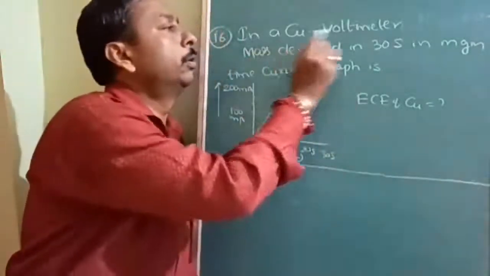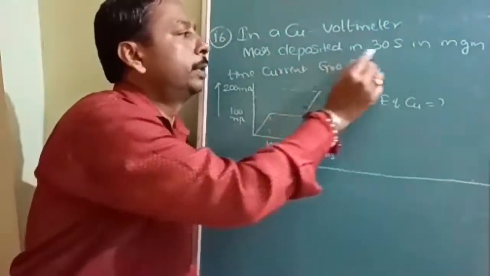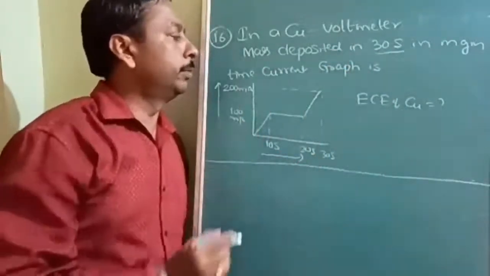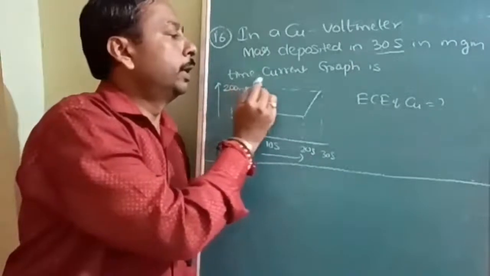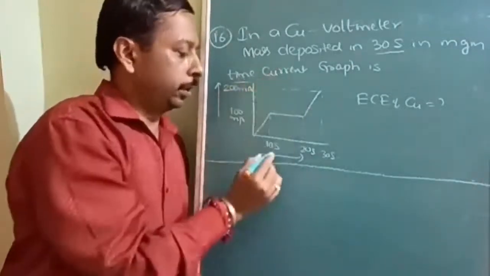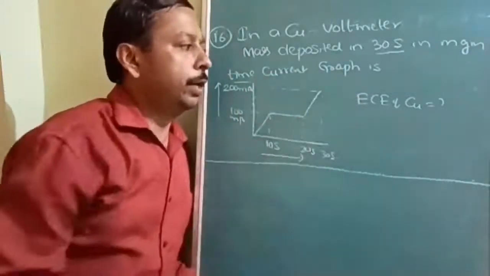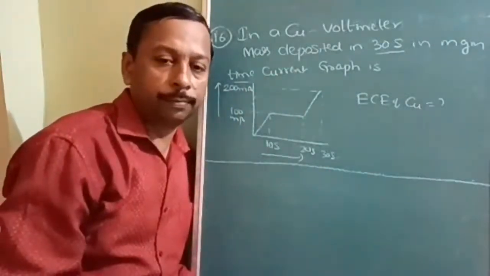Here in a copper voltmeter, mass deposited in 30 seconds is m gram. The time and current are given in the current-time graph: this is the time in seconds and this is the current. You have to find out the electrochemical equivalent of copper.